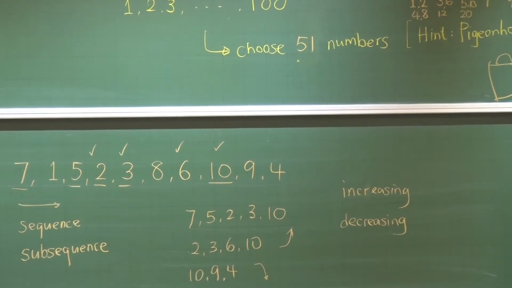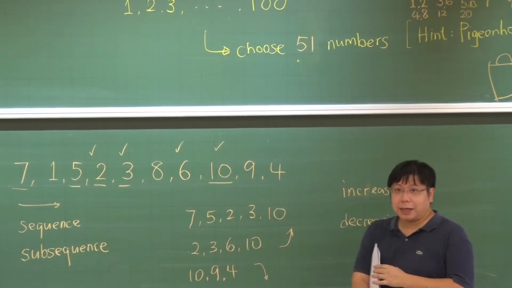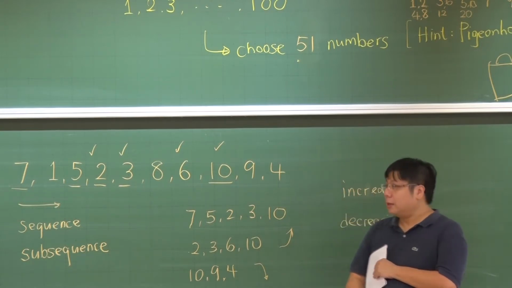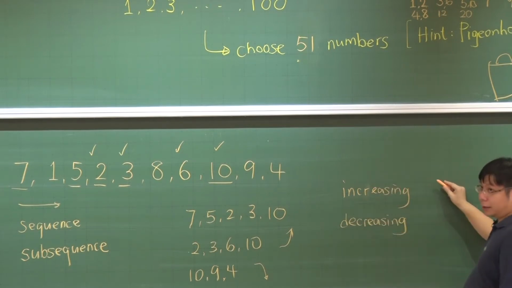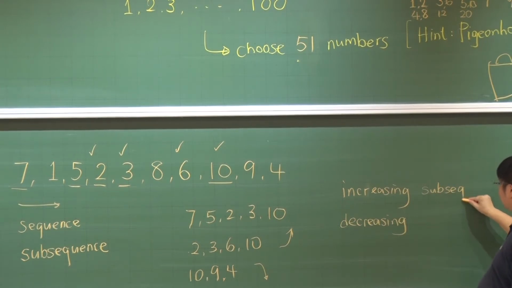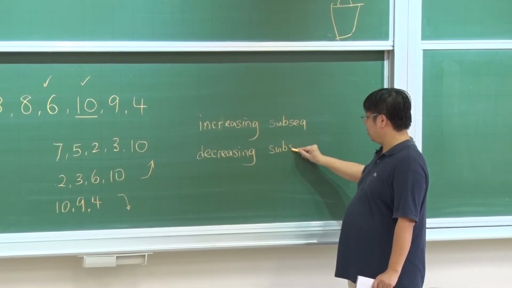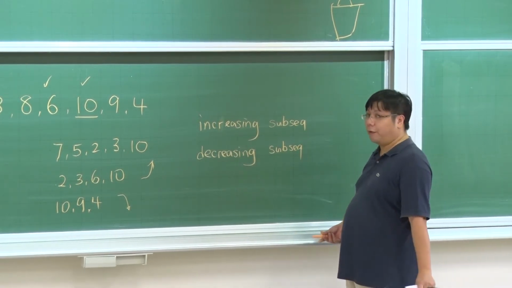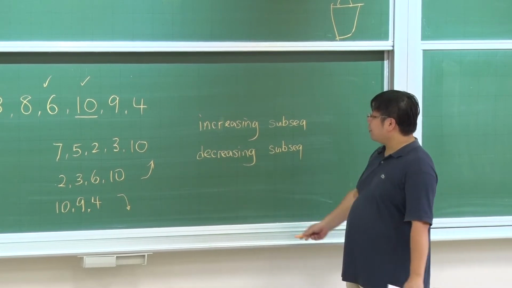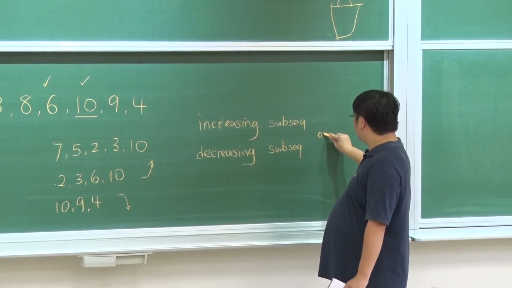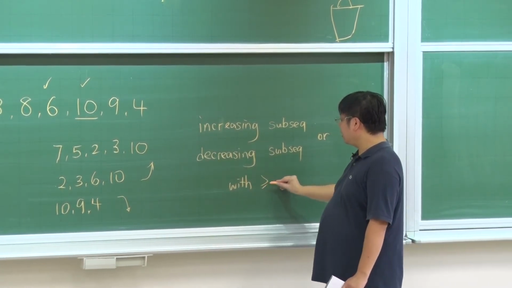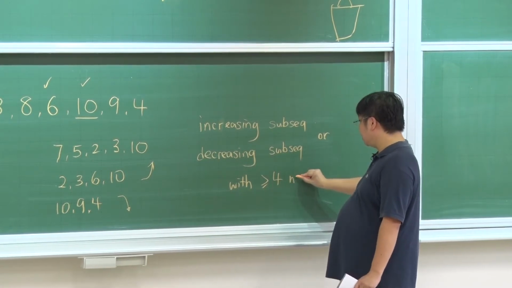Now, this theorem says, if I have 10 numbers, 1, 2, 3, up to 10, and you arrange them in any order, you can always find either an increasing subsequence or a decreasing subsequence, or both, that has length more than or equal to 4. So we can find an increasing subsequence or a decreasing subsequence with at least 4 numbers in the subsequence.